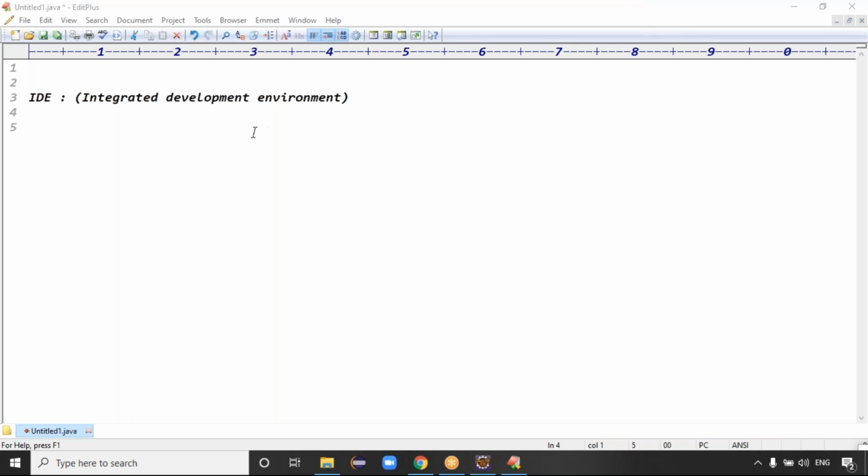It shows all the methods, and you can choose whichever method you want. The IDE gives more predefined support, guys, to write the application.